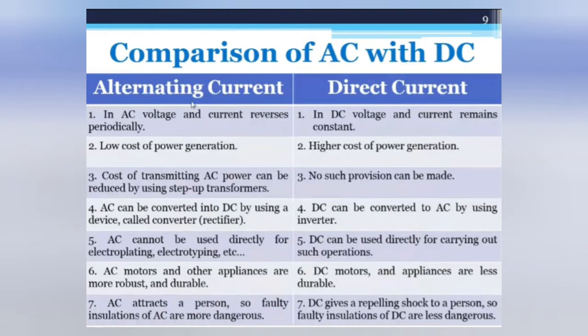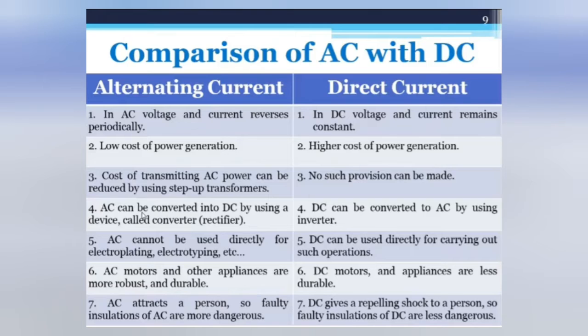So here is the comparison of alternating current and direct current. In AC, voltage and current reverse periodically. You have already seen the waveform. In DC, voltage and current remain constant. Lower cost of power generation in AC, higher cost of power generation in DC. Cost of transmitting AC power can be reduced by using a step-up transformer. No such provision can be made in DC. AC can be converted into DC by using a device called a converter or rectifier. DC is converted to AC by using an inverter.